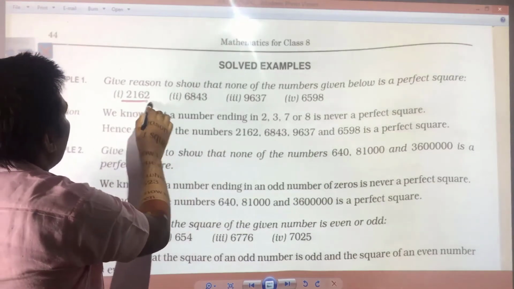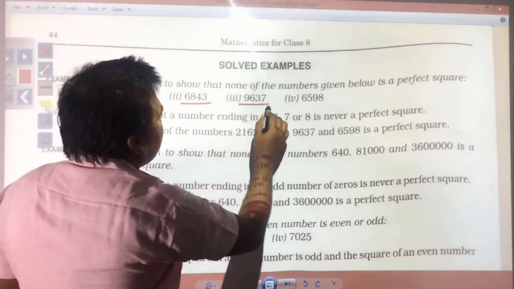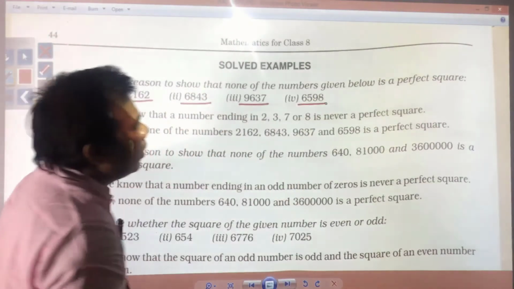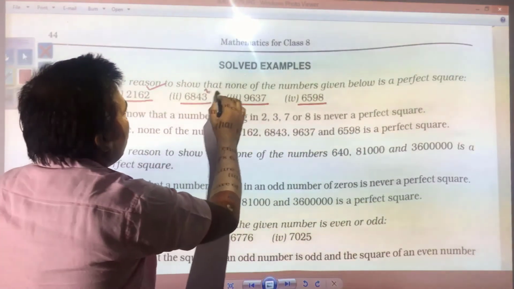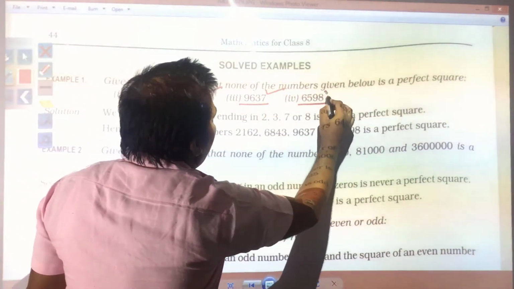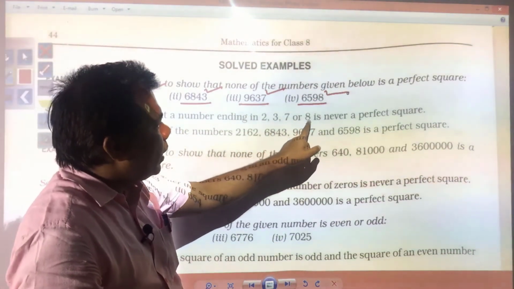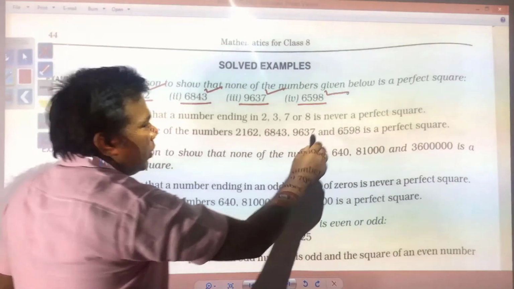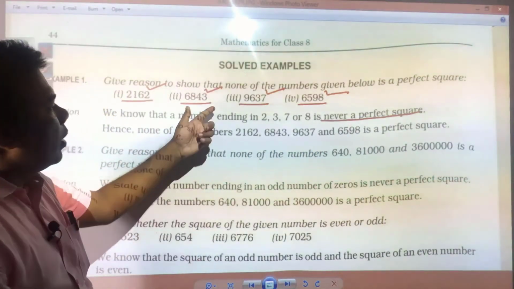You have 2162, 6843, 9637, 6598. Here you see you have ones digit 2, 3, 7 and 8. So, a number which ends with 2, 3, 7, 8 will not be a perfect square, is never a perfect square.